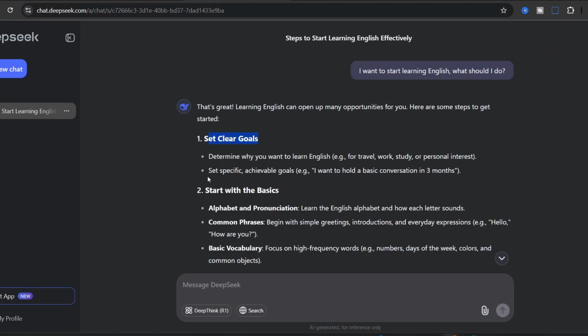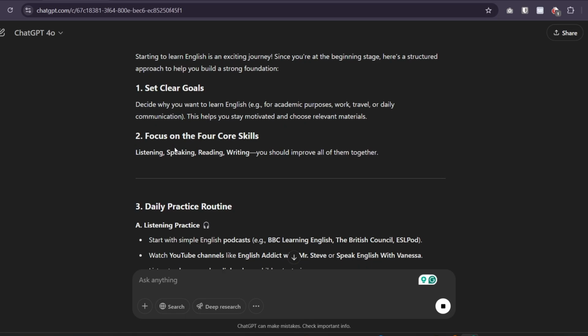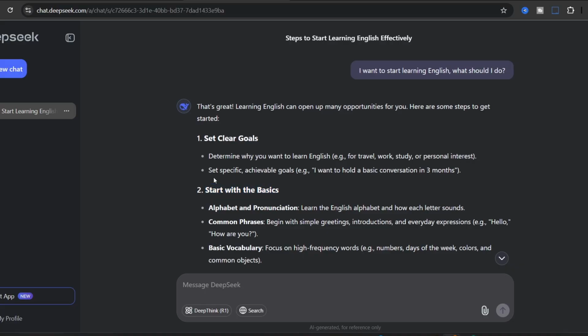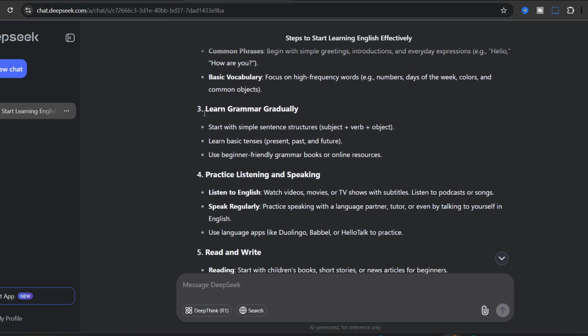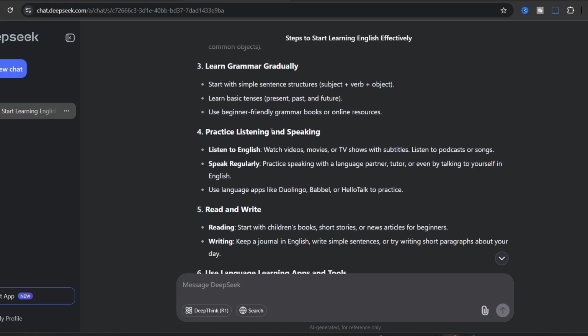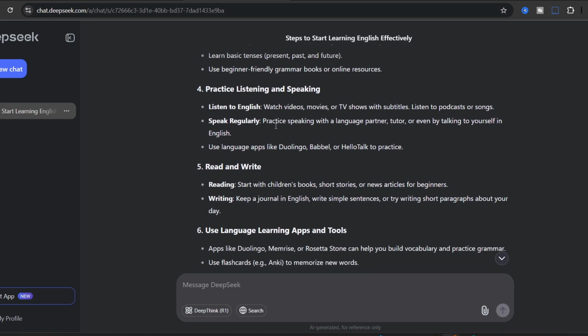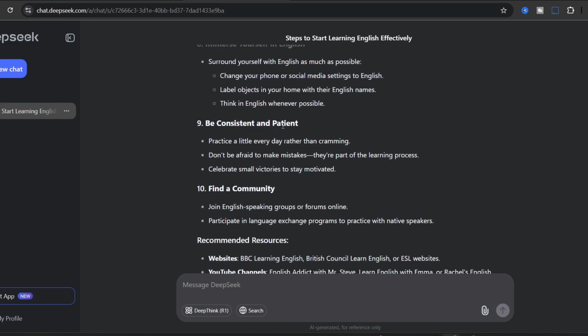Set clear goals. Focus on the four core skills. Start with the basics and the daily usage. Learn vocabulary and grammar, etc.